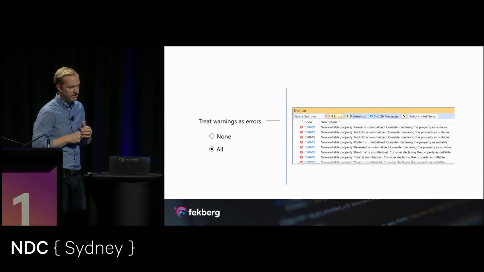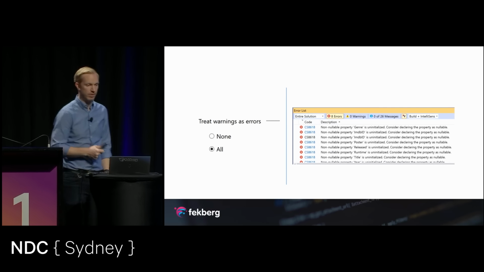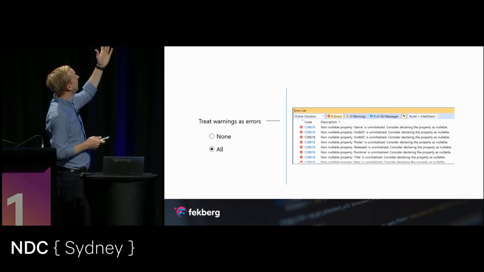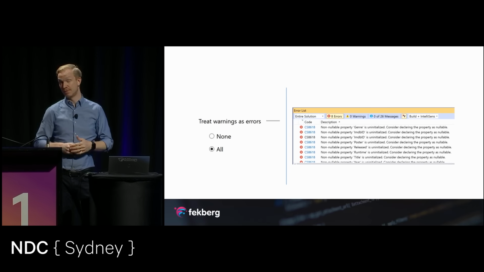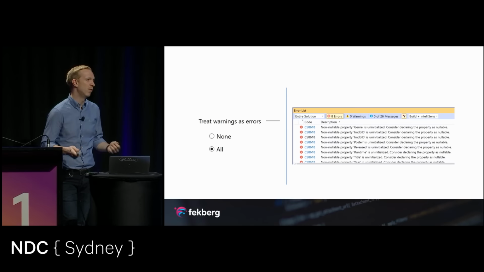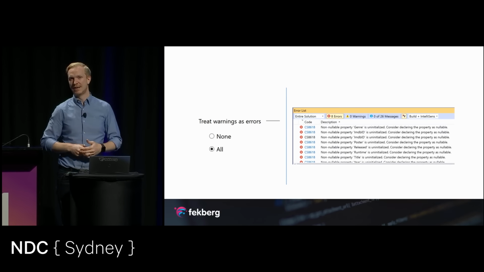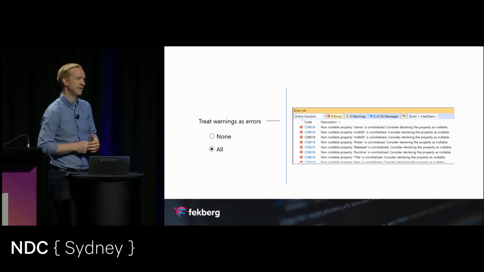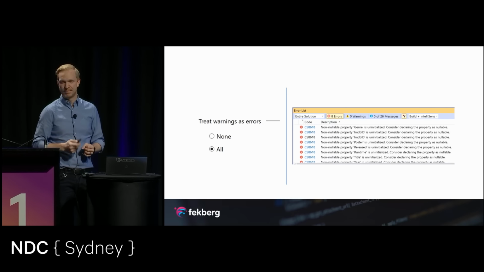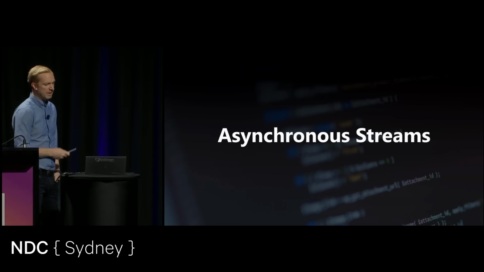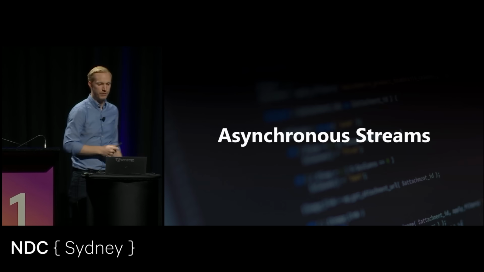So in my opinion, this here is truly a great thing to enable, at least for new projects. So only enable treat warnings as errors if it's a completely new project, or you know that you don't have any warnings. Because enabling this on a large solution can be a little bit annoying. People will get pissed off. So with that being said, let's talk about another important language feature that was introduced in C#.